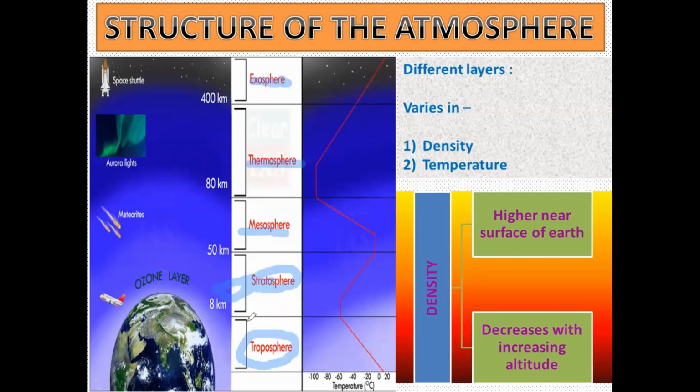Now remember, as I have already told you, moisture, or humidity, will decrease as you move up in the atmosphere. Near the earth's surface, there will be a higher or denser atmosphere. I told you in the beginning that beyond 32 kilometers up in the atmosphere, only 1% of the atmosphere exists. So it decreases with increasing altitude, definitely.